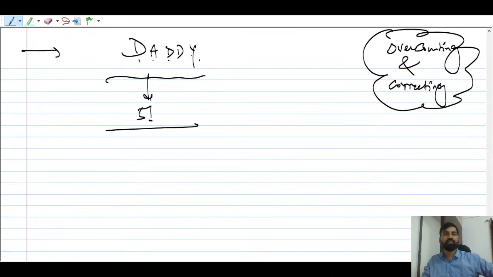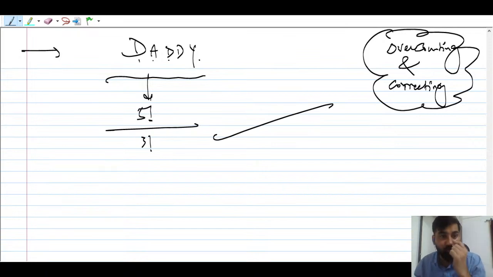Now कितने लोग रिपीट हो रहे हैं? 3 लोग. Means there are 3 objects which are same. So you have done overcounting, 5 factorial. Now the number of objects which are the same, you have to divide by that, 3 factorial. I think this is clear.